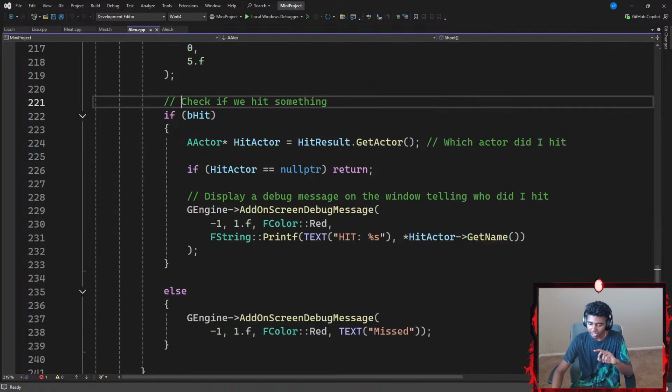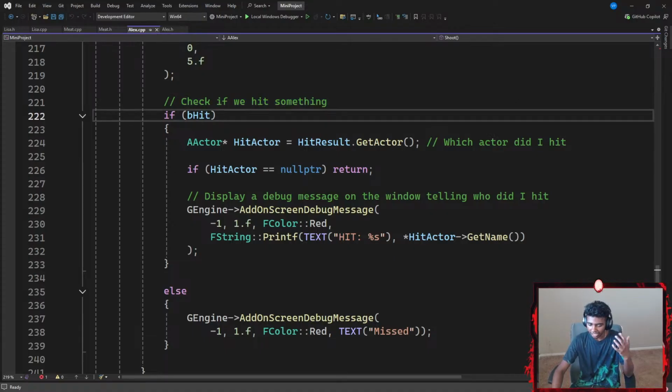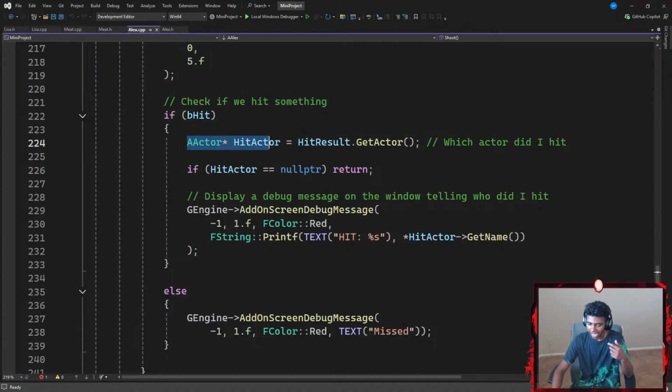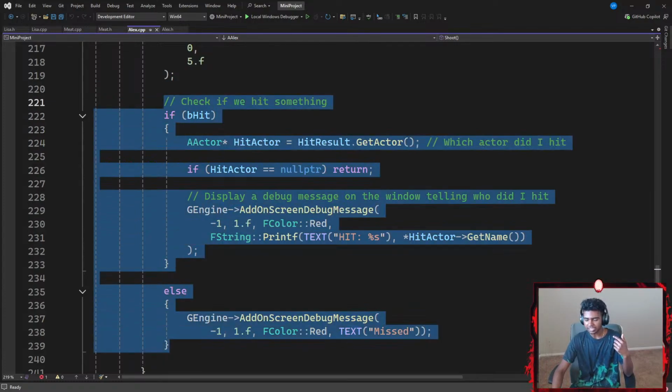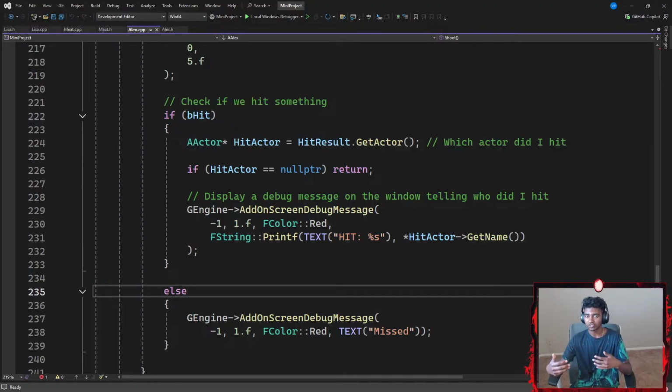And then we add a comment to check if we hit something. If I hit something, an actor, which is going to be represented by a pointer called something like hit actor, is going to be equal to hit result.get actor. It's not compulsory to add this, but the reason we add this if condition here is to see exactly what we hit. That's it for the time being.